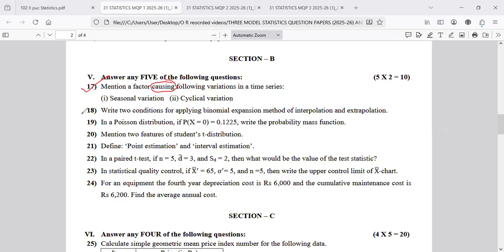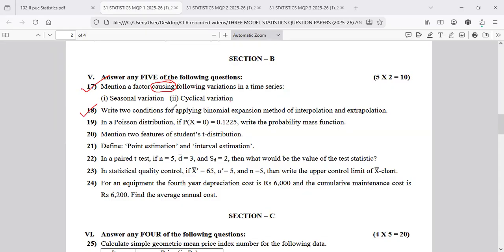Fine. Question number 18. I told you that interpolation and extrapolation would come as a 4-mark theory question. Write down 2 conditions for applying the binomial expansion method of interpolation and extrapolation. First one, the independent variable column, that is x, should have common difference.